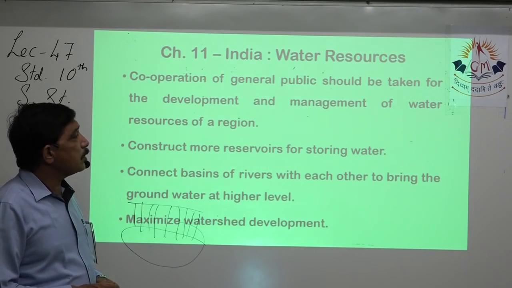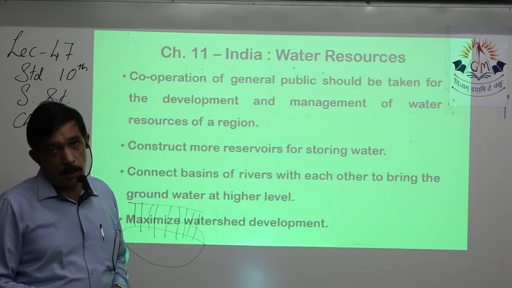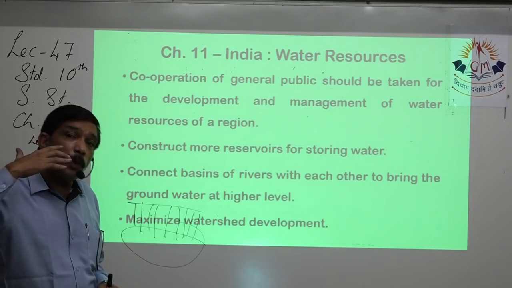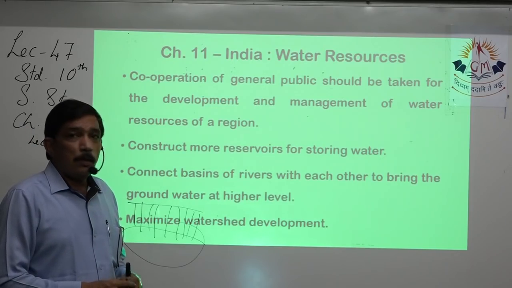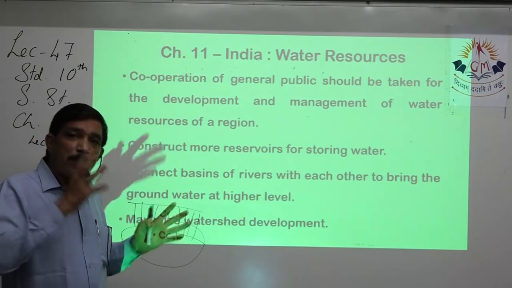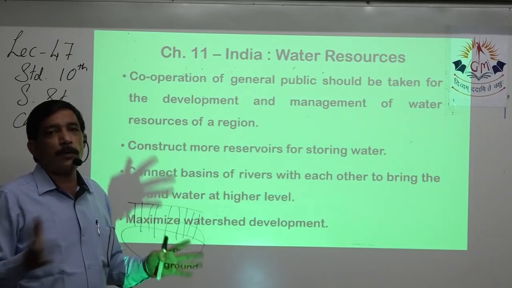Cooperation of the general public should be taken for the development and management of water resources of the region, because unless people are aware, until people cooperate, we cannot have water conservation, or we cannot save water. Because if one person saves water and 100 people are wasting it, then it's of no use.